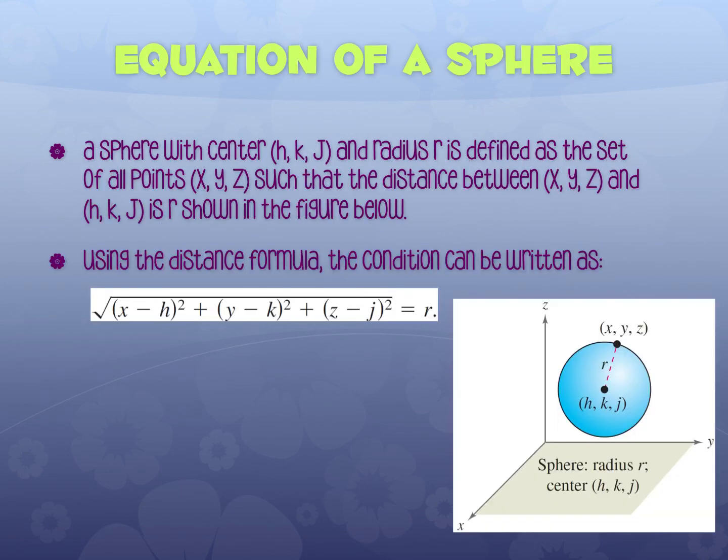the last thing is the equation of a sphere. So instead of a circle, because we're in space, we have a 3-dimensional circle, which is a sphere. So our standard form of a circle, which is on the next slide, is x minus h squared plus y minus k squared, and it comes from the distance formula between the radius and a coordinate point. Now it's the same idea except it's a sphere.